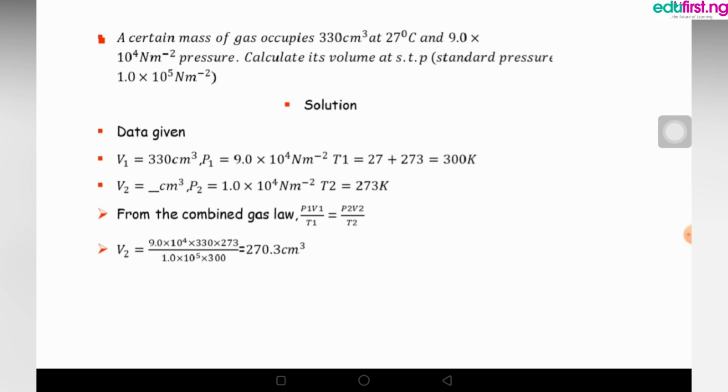Now, we have to calculate the second volume at standard temperature and pressure. We're given the standard pressure, while the standard temperature is always 273 Kelvin. Since this question combines pressure, volume, and temperature, we're going to use the combined gas equation, which is P1 V1 over T1 equals P2 V2 over T2. On making V2 the subject of the formula and substituting the data given, we have 270.3 cm cube.